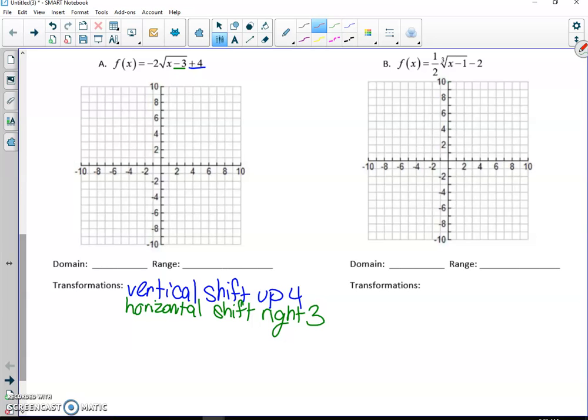Okay, and then some people get confused. They think this negative and the 2 are together, and it makes them think it's a compression, but it's not, okay? So it's two separate things, the negative and the 2. So let's look at the 2 first.